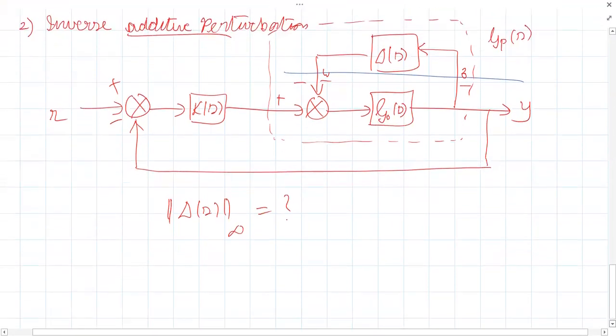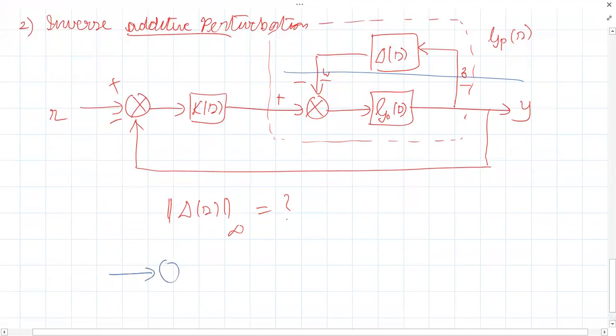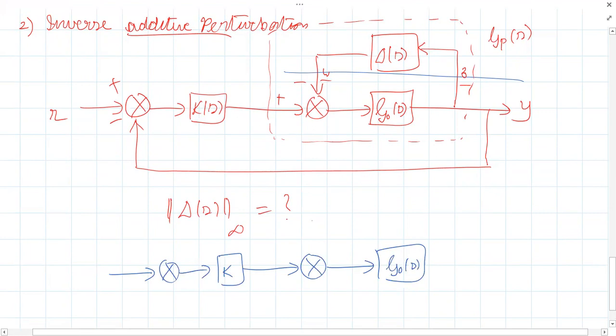Next step. So here is our summing point. This is our K of S. This thing is G naught of S. So this signal is W, this signal is Z, this is Y, this is -1.